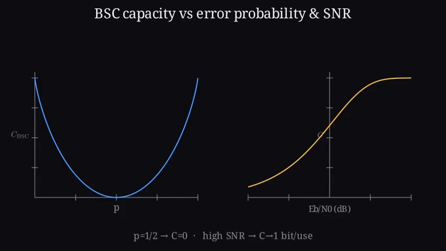Now connect p to the physical world. For BPSK and similar binary modulations, the bit error rate is 1/2 times erfc of the square root of Eb over N0. As signal to noise rises, p falls and capacity climbs toward 1 bit per use. At about 10 decibels of Eb over N0, capacity is essentially 1, and the error rate drops below 10 to the minus 5. The math of the channel and the physics of the radio meet in that curve.